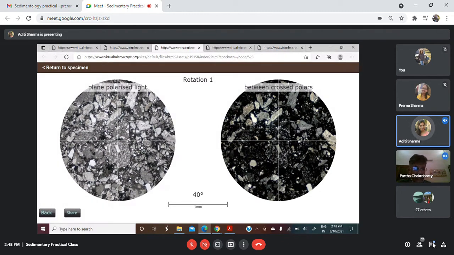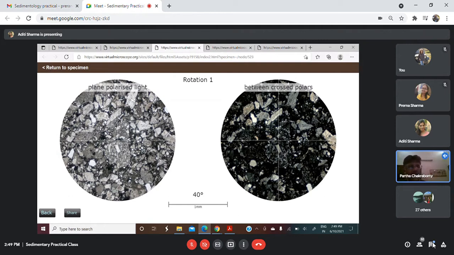All those grains that are finer than 0.03 mm are considered matrix. Yes, sir, this is matrix, and these finer grains are also matrix everywhere, and this is I think a rock fragment. I am coming to that. First, let them identify what is framework grain and what is matrix. All these fine grains are matrix, and these larger grains are framework grains. In between, all the fine grain material is matrix.